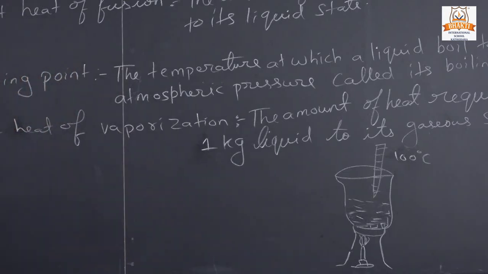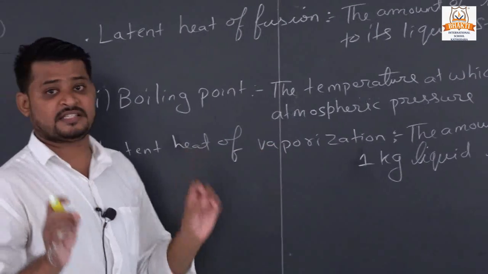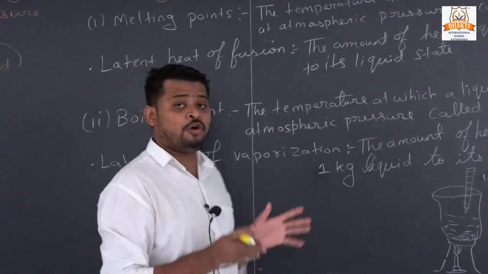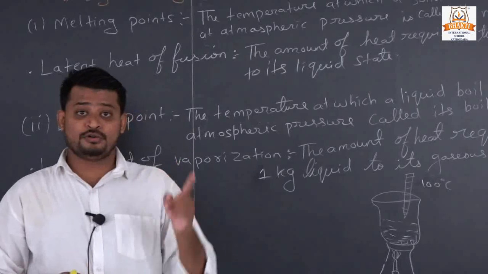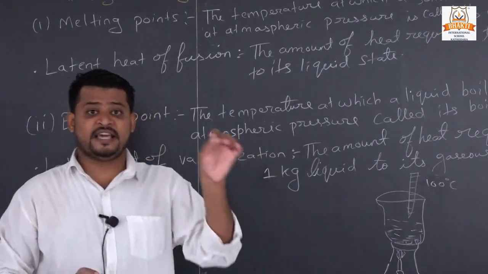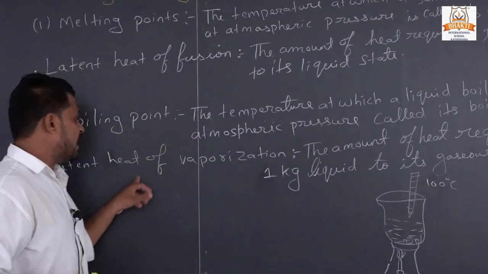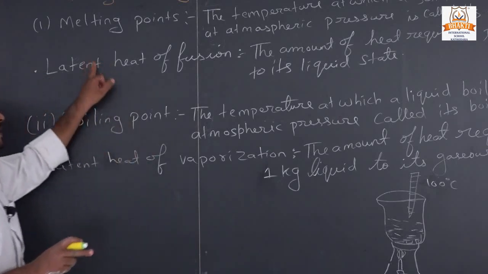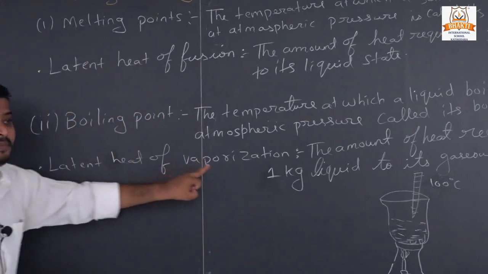Because of latent heat of vaporization. What is latent heat of vaporization? The amount of heat required to change 1 kg liquid to its gaseous state is called latent heat of vaporization. See the difference between latent heat of fusion and latent heat of vaporization.